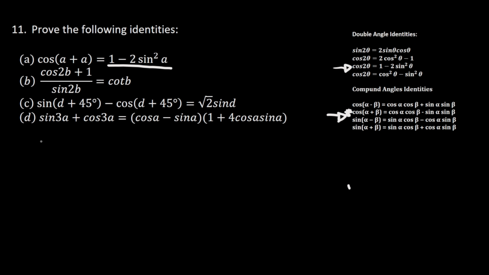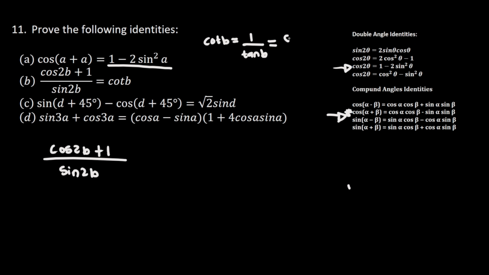So question number B, it says that we should prove that cos of 2b plus 1 divided by sine of 2b is equal to cot of b. So before us proving this, we should note that cot of b is equal to 1 divided by tan of b, which is equal to cos of b divided by sine of b. So we are going to try to show that this here is equal to this here.